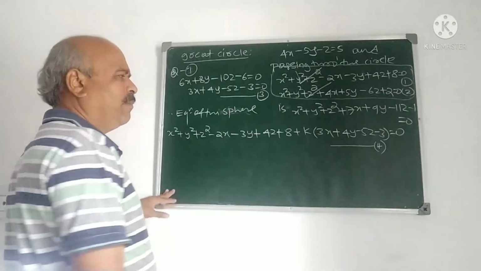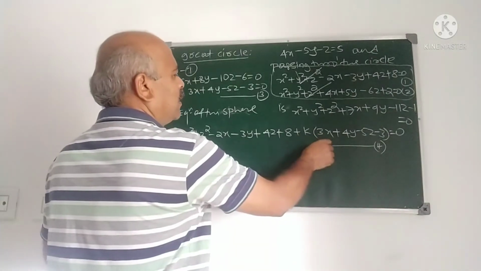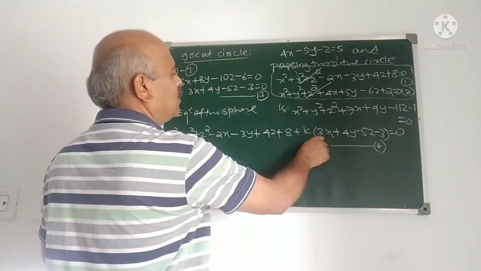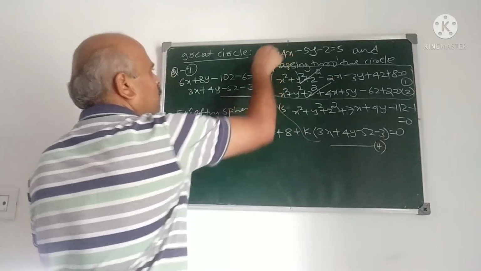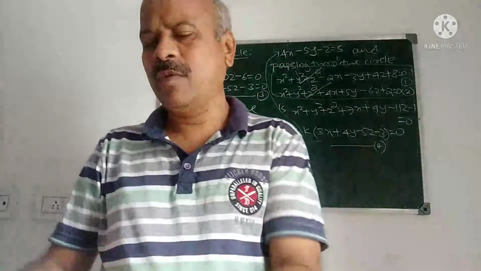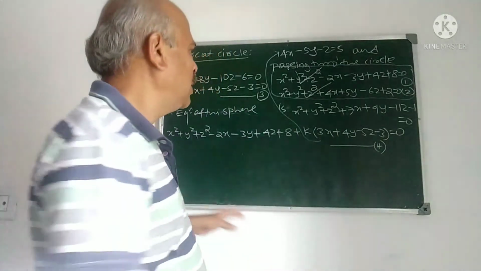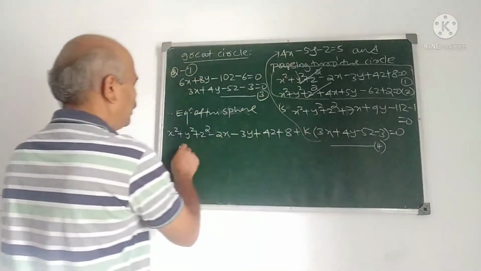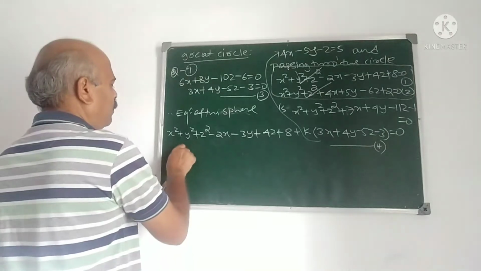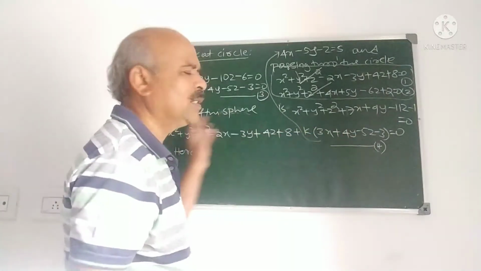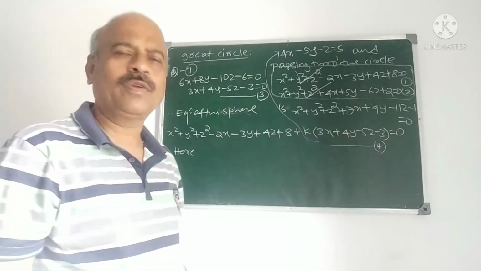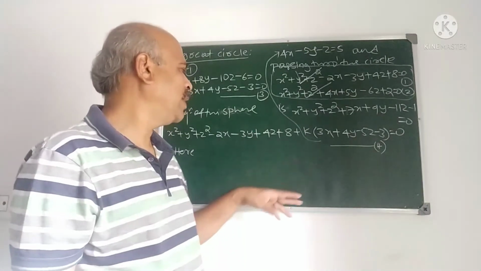How to find k? To find k, the center of this sphere lies on the plane. Correct? What is given? The sphere having its center on the plane. Yes. The center of this sphere lies on the plane. Here, how to find the center? We know the formula for the center: minus u, minus v, minus w.